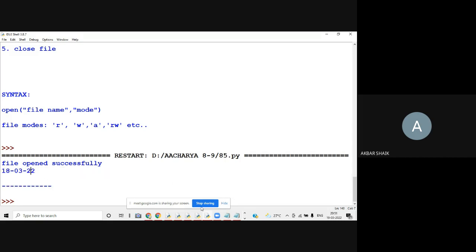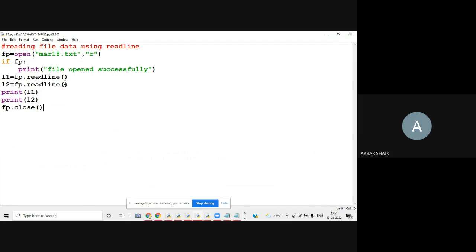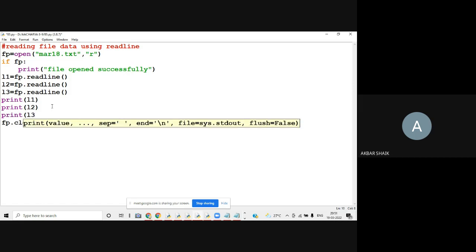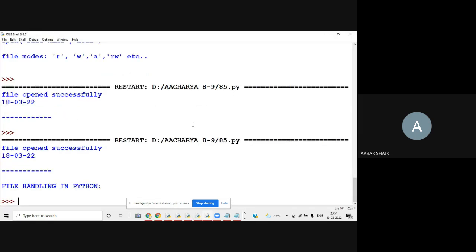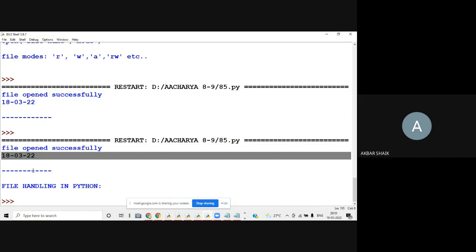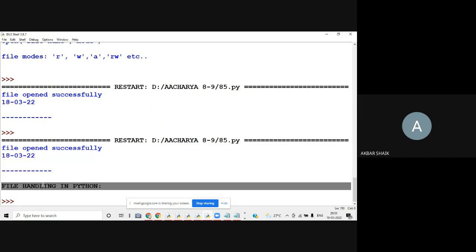If you want to display one more line, then again you are supposed to call this read line. For example, I want to display line 3 also. L3 equals FP dot read line. Then you try to print it, print of L3. So how many lines of data will be displayed? Now the third line also will be displayed because you called read line 3 times. So this is line 1, this is line 2, this is line 3. 3 lines will be displayed.